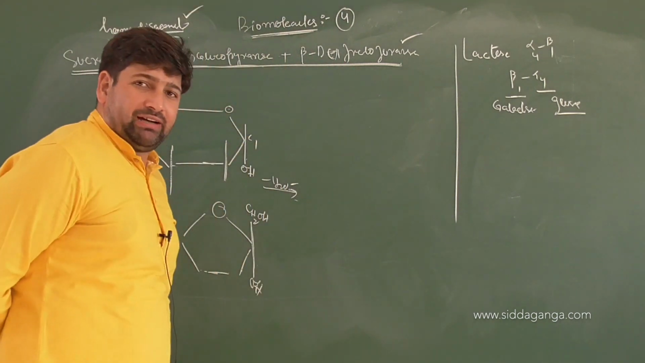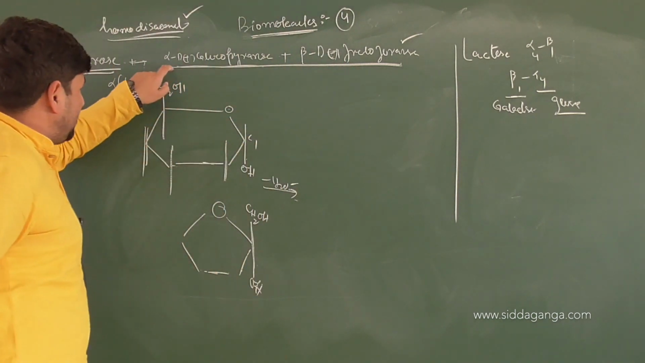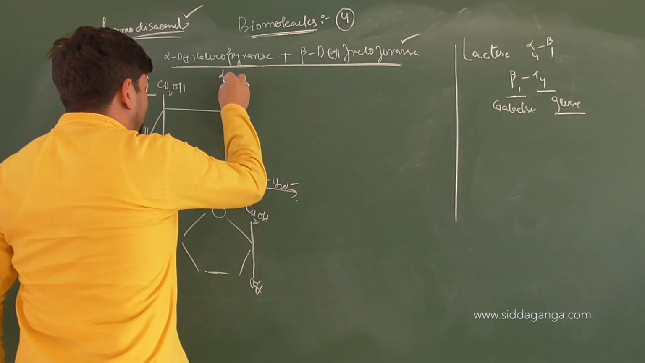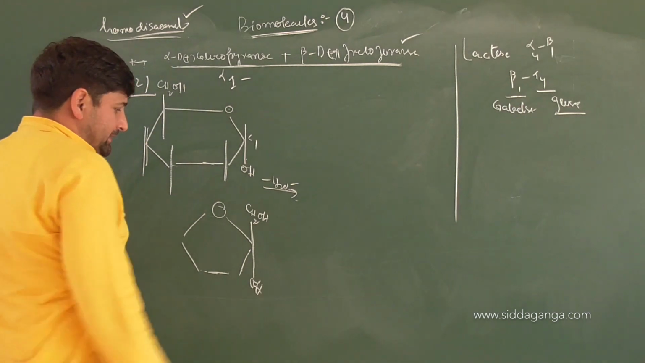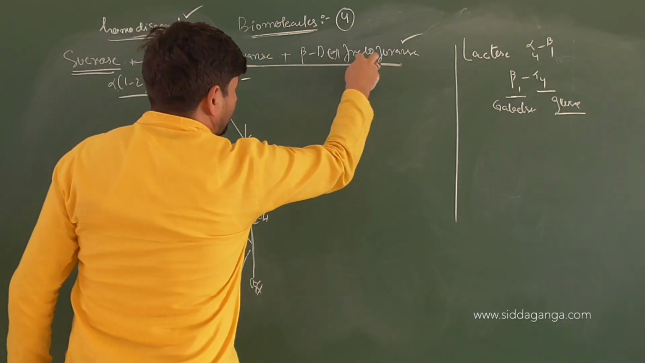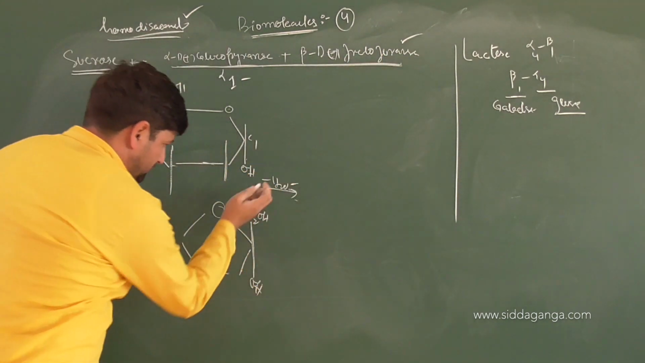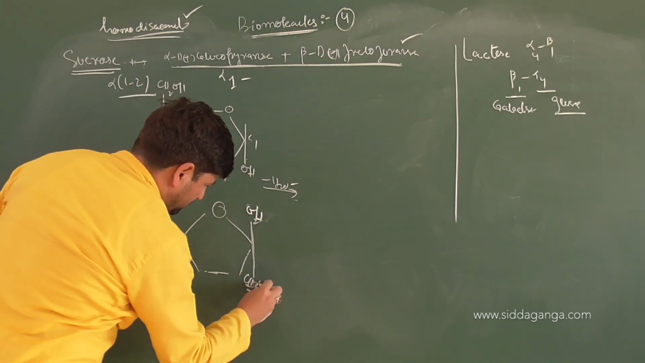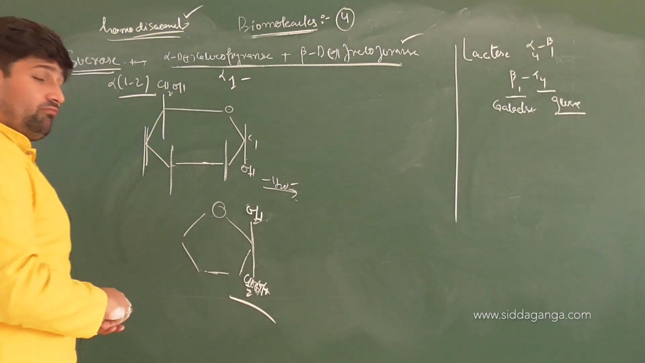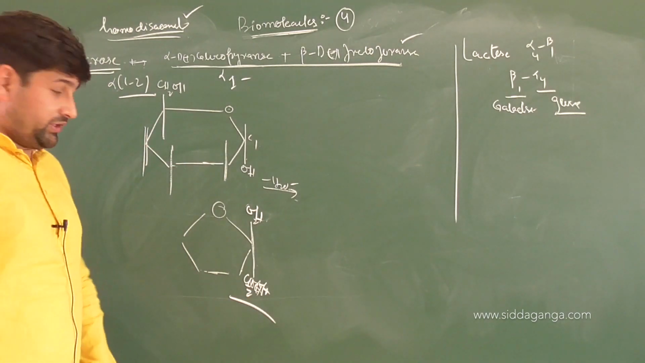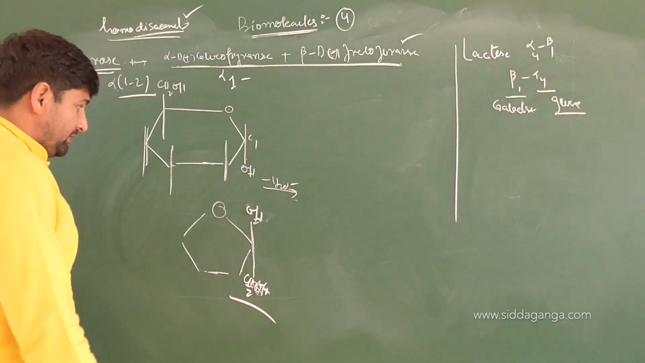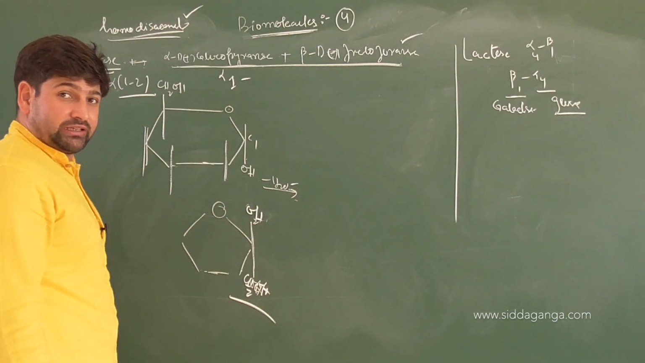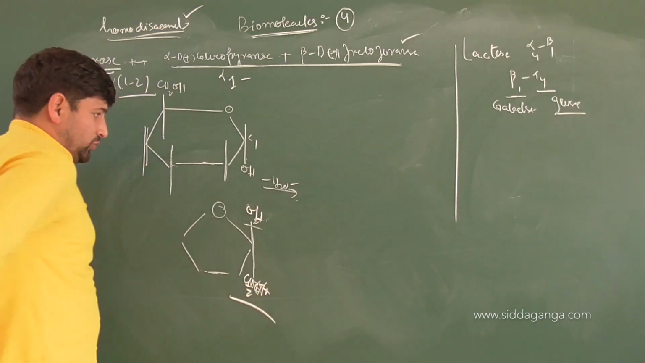So what is the group we have here? Alpha D glucopyranose. So the link is alpha 1. This is beta D fructofuranose. Sorry, this is alpha only. OH. Then you got CH2OH. Is it the alpha or beta form? It's the beta form. In beta, OH is above the plane, right? Correct or not? Okay, so you got OH here.